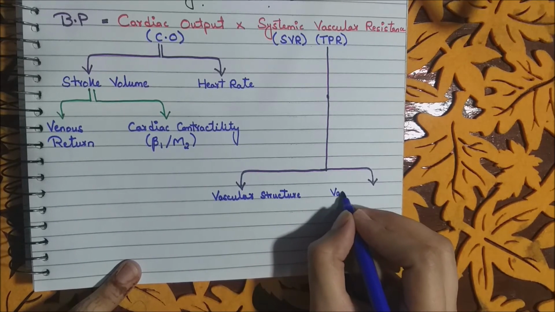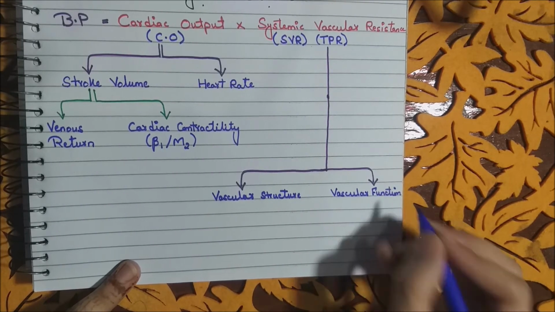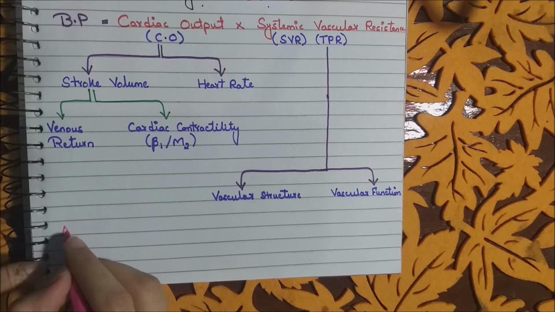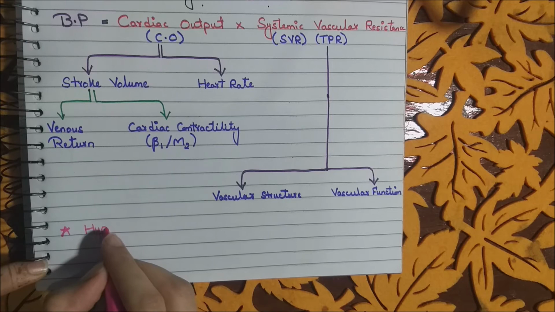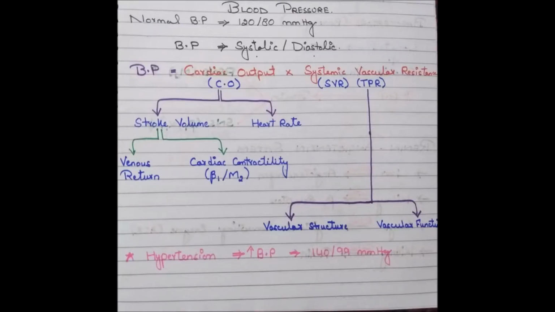While, on the other hand, systemic vascular resistance depends on vascular structure and vascular function. Vascular structure includes the width of the blood vessels and the elasticity of the blood vessels, while the vascular function includes the viscosity of the blood, that is, the number of RBC. So an increase in any of these factors will increase the blood pressure, known as hypertension. Hypertension starts when the blood pressure increases to 140 by 90 mm of mercury.